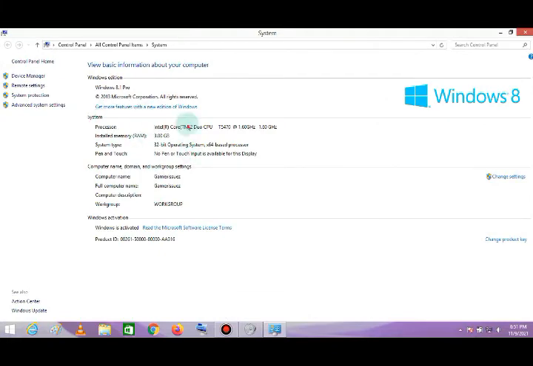Now you can see here I have an Intel Core 2 Duo CPU at 1.60 GHz. I have 3 GB RAM. It was 2 GB, but I added 1 GB RAM from my shop. Then you can see I have a 64-bit based processor, but I have a 32-bit operating system, because I haven't changed it to 64-bit. I will make a video on changing it to 64-bit.